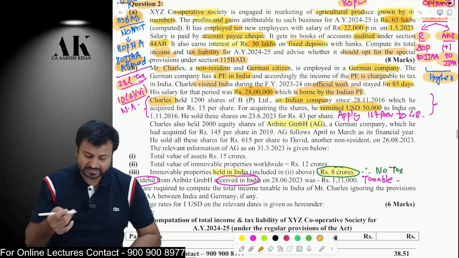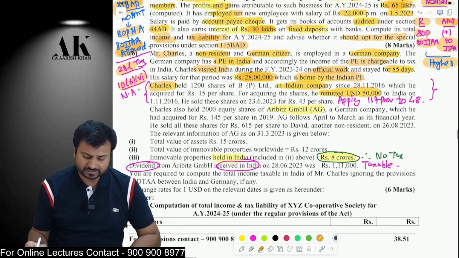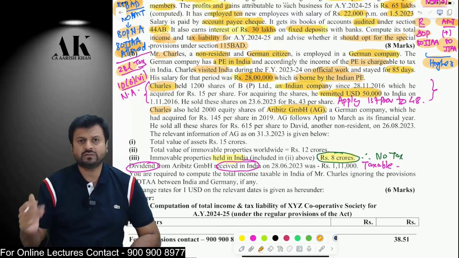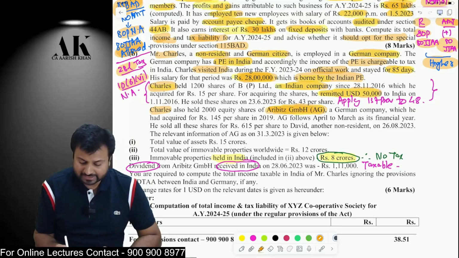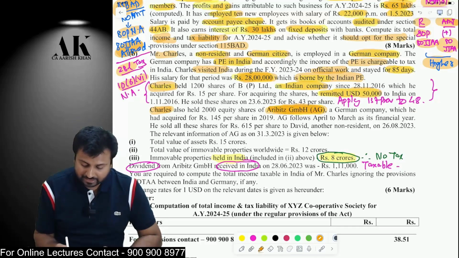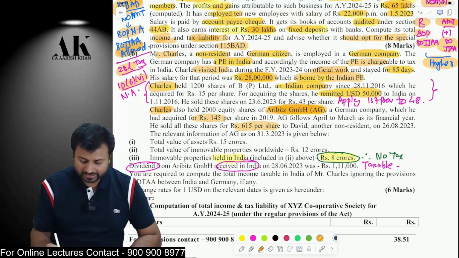Okay, third case, third income which is earned by this particular person. Charles also holds some shares of a foreign company. Now this is a case of the Vodafone case law. This foreign company, Aribits GmbH, is like a CGP. Charles holds the shares of this CGP company, and these shares were acquired for 145, and now Charles is selling them for 615 to another non-resident.